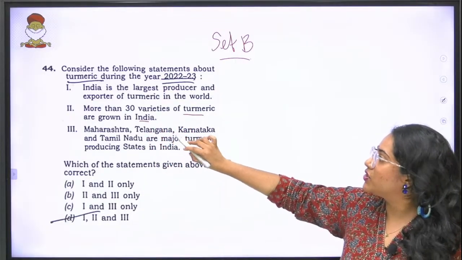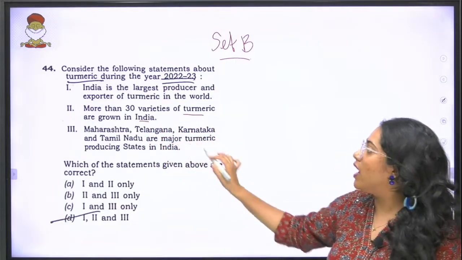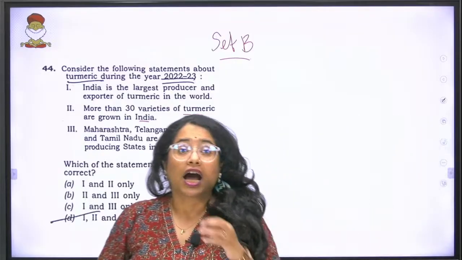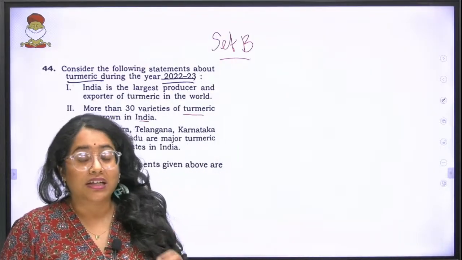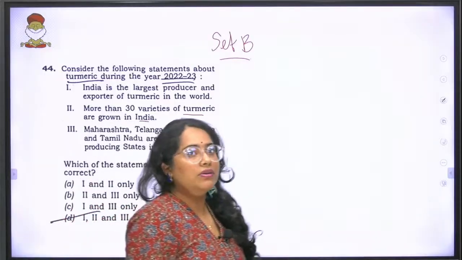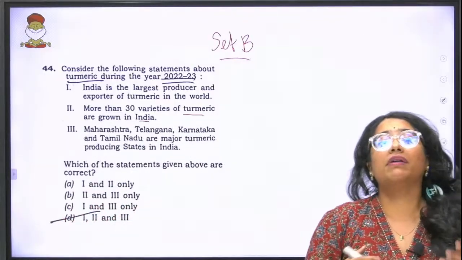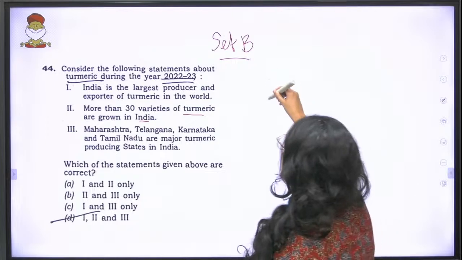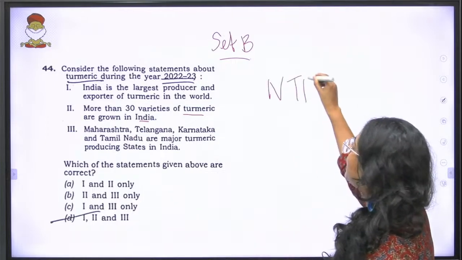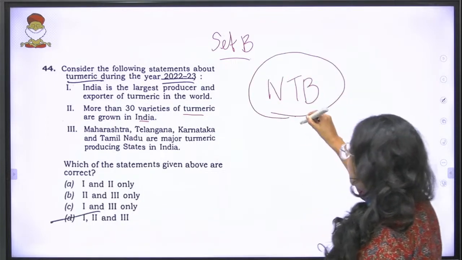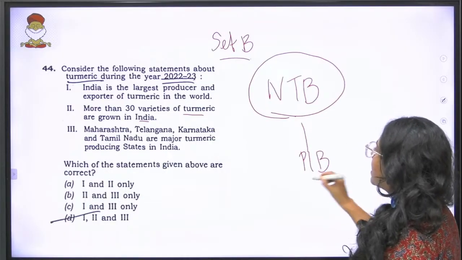And Maharashtra, Telangana, Karnataka and Tamil Nadu are the major turmeric producing states. The reason why turmeric has come about in current affairs is because the government in the recent budgets has declared the creation of the National Turmeric Board, and PIB did a very detailed article on it.